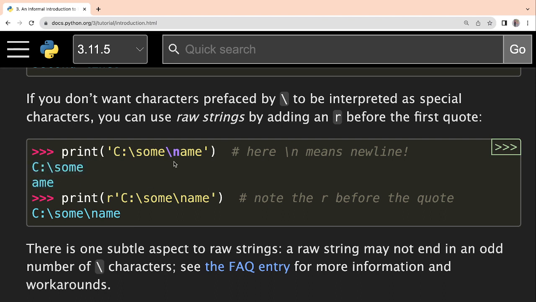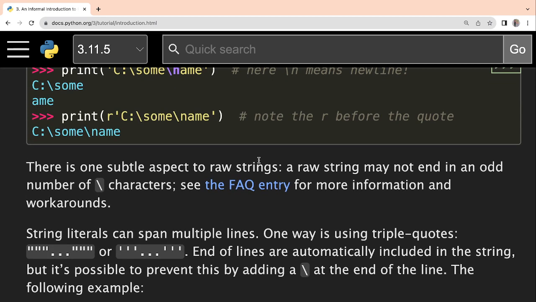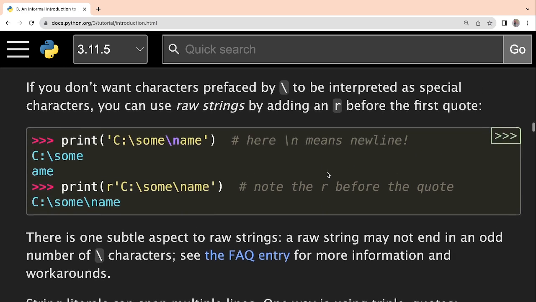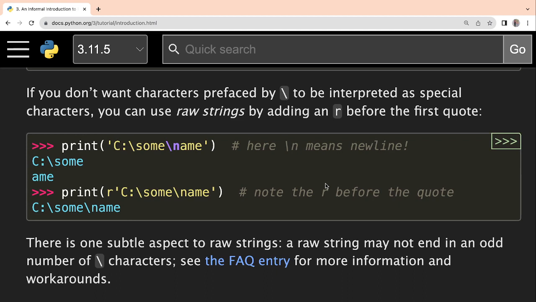So if you want to prevent that, even if some special character combination is there, but you don't want to consider it as a special character, in that case you have to add one r in front of the entire string. So if you write r here and after that the entire string, then you see the output is coming as it is, and it is not taking slash n as the special character and not printing in the new line. So this is the difference. If you don't want to consider it as a special character, then you have to write r in front. All right, so let us go to the terminal and see this.